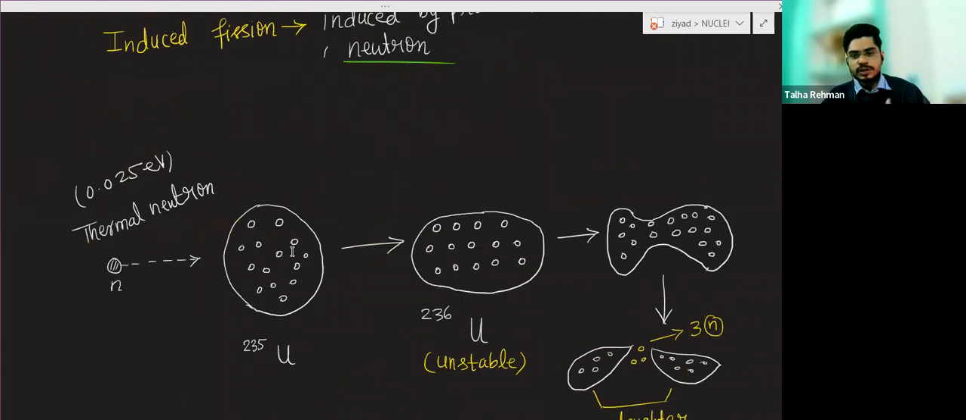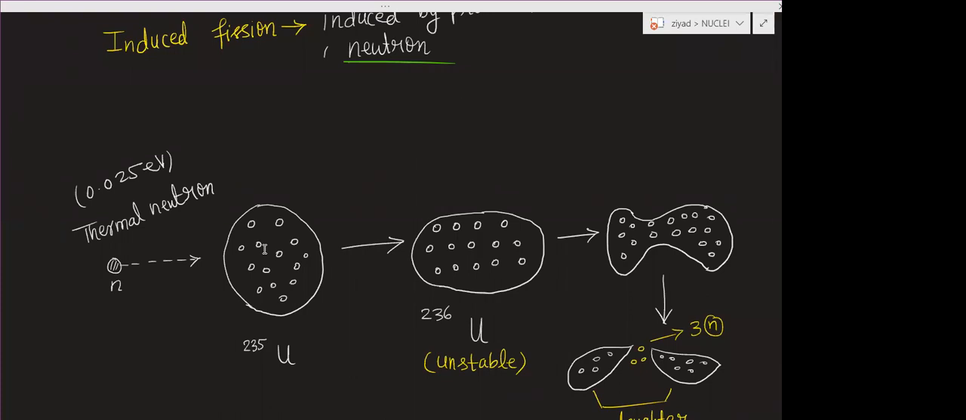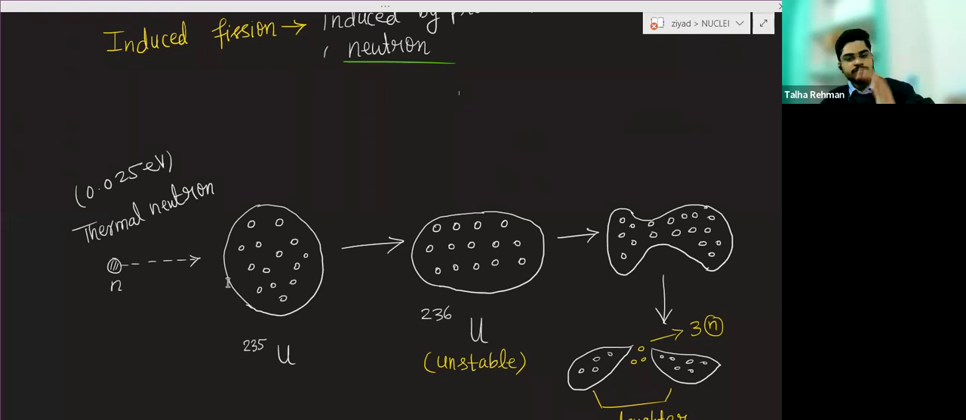Basically, this is uranium-235, and these are the neutrons and protons inside the uranium nucleus. This is a neutron, and we are bombarding this neutron on the uranium-235. You can use the word bombarding: bombard the neutron on uranium-235.